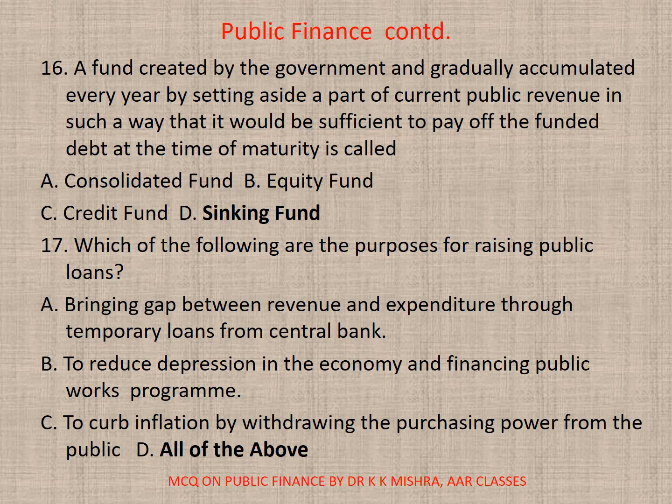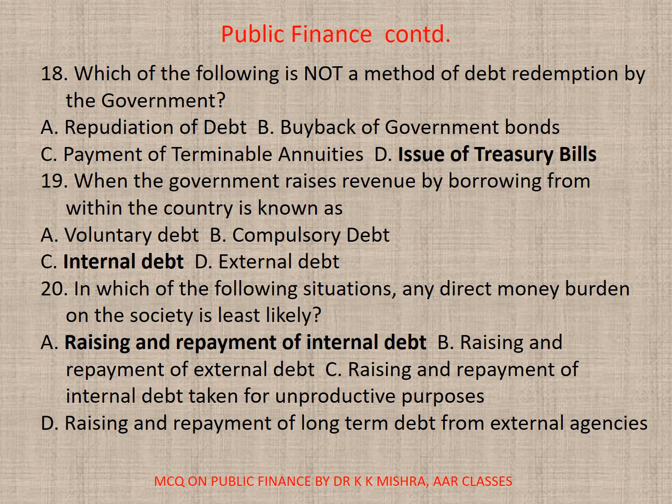To curb inflation by withdrawing the purchasing power from the public, or D. All. The correct option is D, all of the above. 18. Which of the following is not a method of debt redemption by the government? So here correct option is D. Issue of treasury bills.